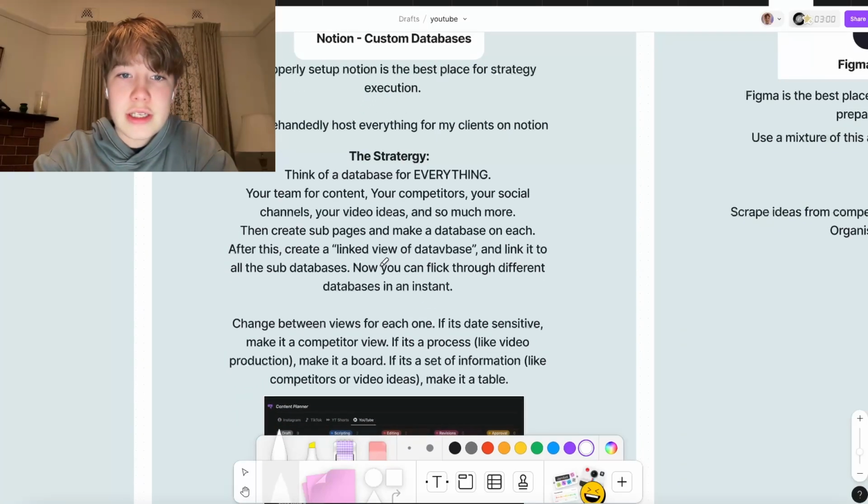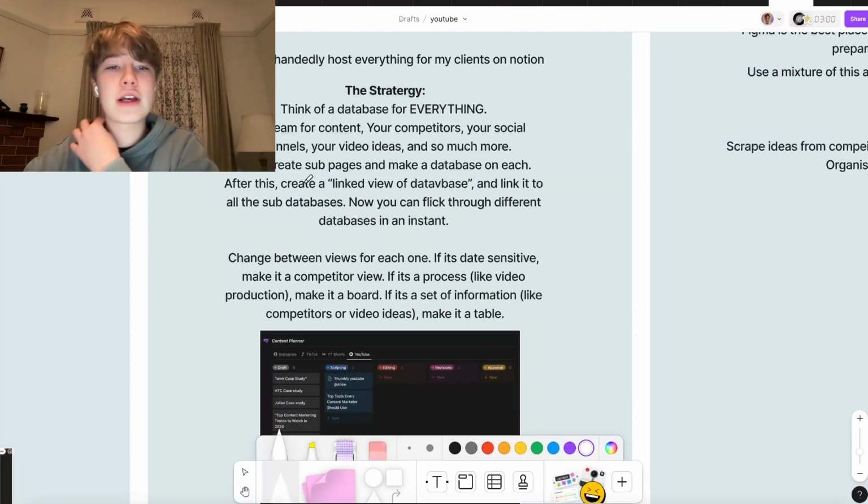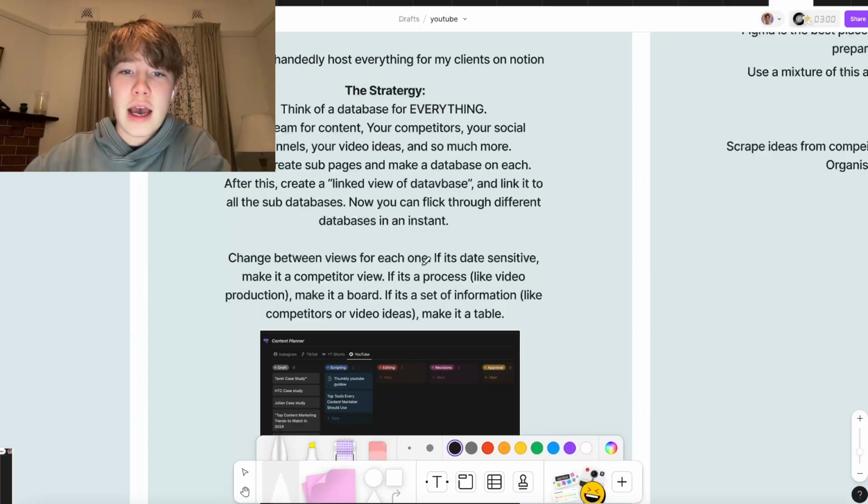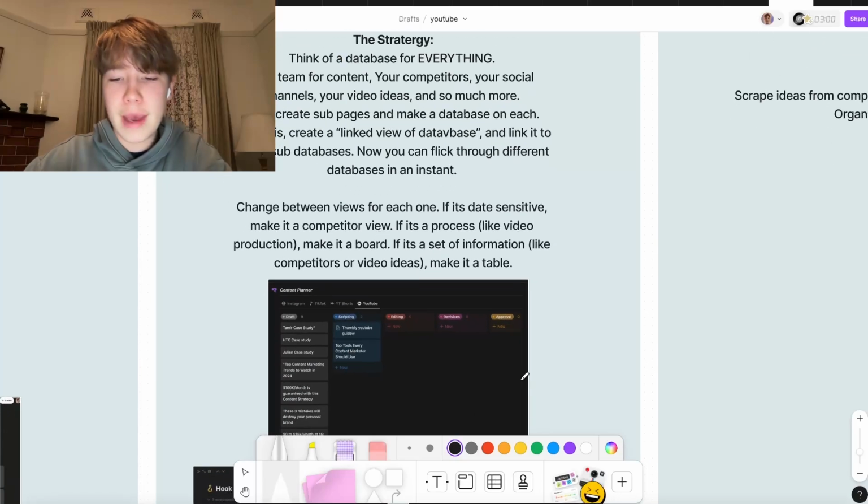So the strategy: you need to think of a database for everything. Your team, your competitors, your social channels, your content ideas, so much more. Then you want to go onto a page and create these subpages, and make a database on each individual subpage. After this, create a linked view of the database on the main page. And then you can link together every single sub database which you made within those subpages into one database.